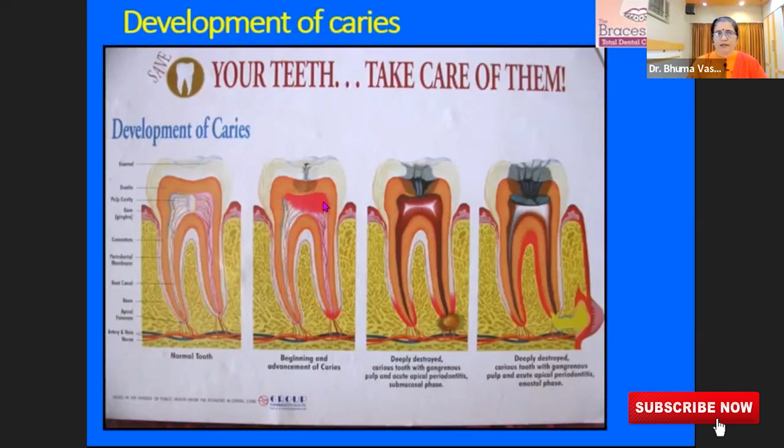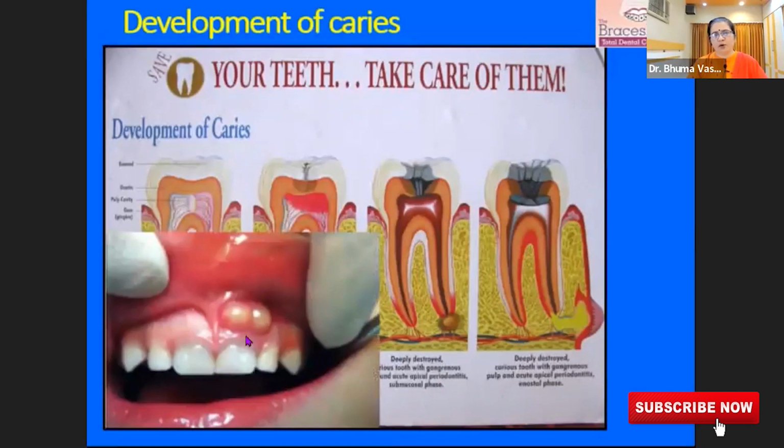Then what happens? At this stage, the patient may remove the food with a toothpick or some safety pin or something. Because it is still not paining, the patient may not go to the doctor. But here, the patient will feel so much pain that the patient will say, "Arey doctor, mera daant nikal do, bahut dard ho raha hai." But at this point in time also, if somebody has not gone to the doctor, then this abscess will come out from the gums and it will appear clinically like a boil. And once the boil bursts, the patient will feel better, the pain will go away. But the destruction of the tooth will continue.